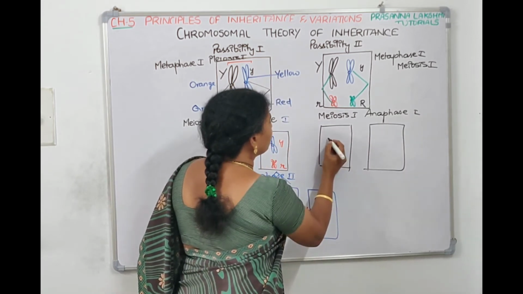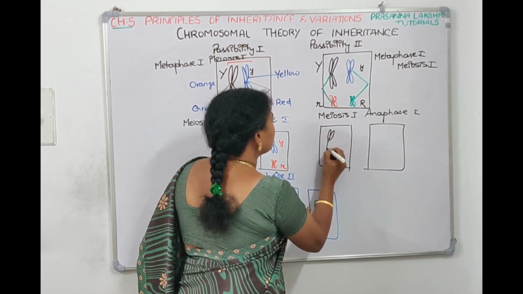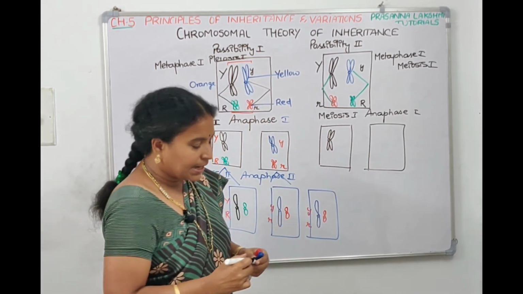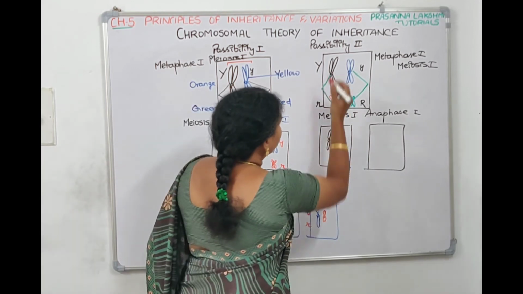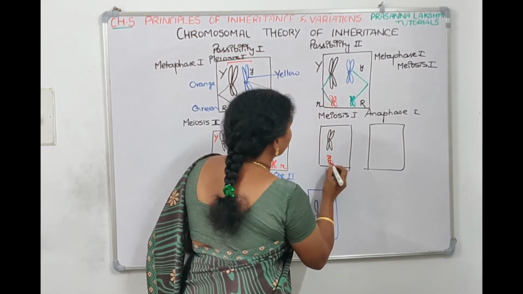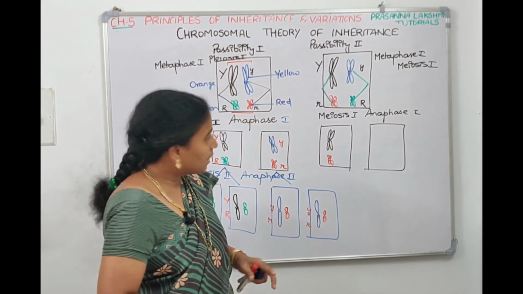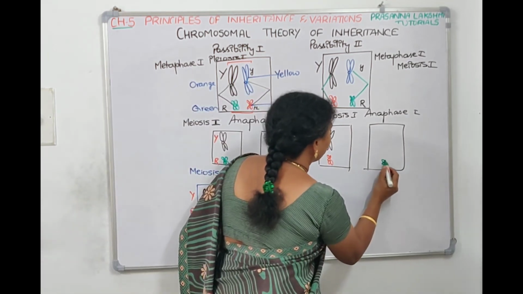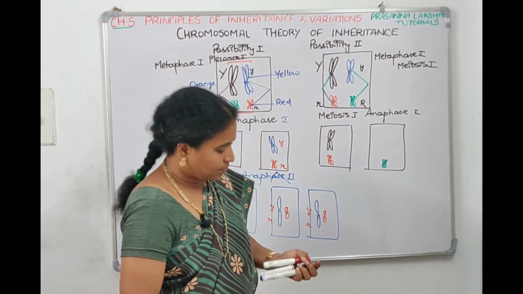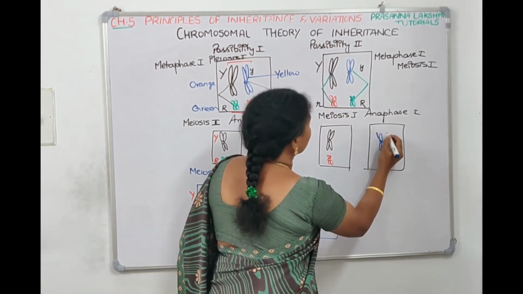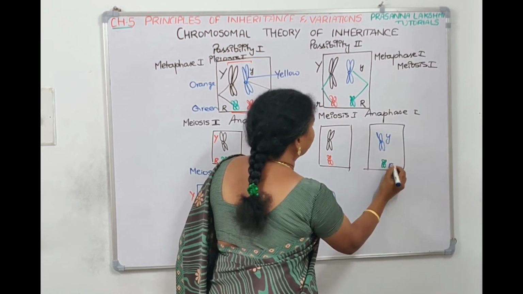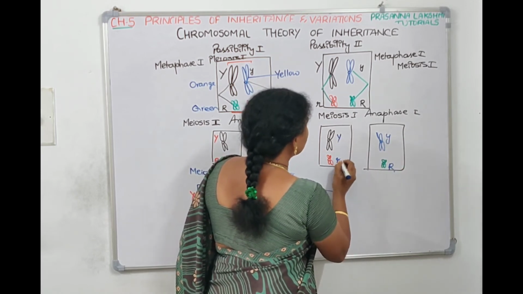Now one chromosome, this chromosome comes this side and it segregates with the red chromosome. The black is segregating with the red chromosome here, and blue is segregating with the green chromosome, means small y is going with capital R, capital Y is going with small r.